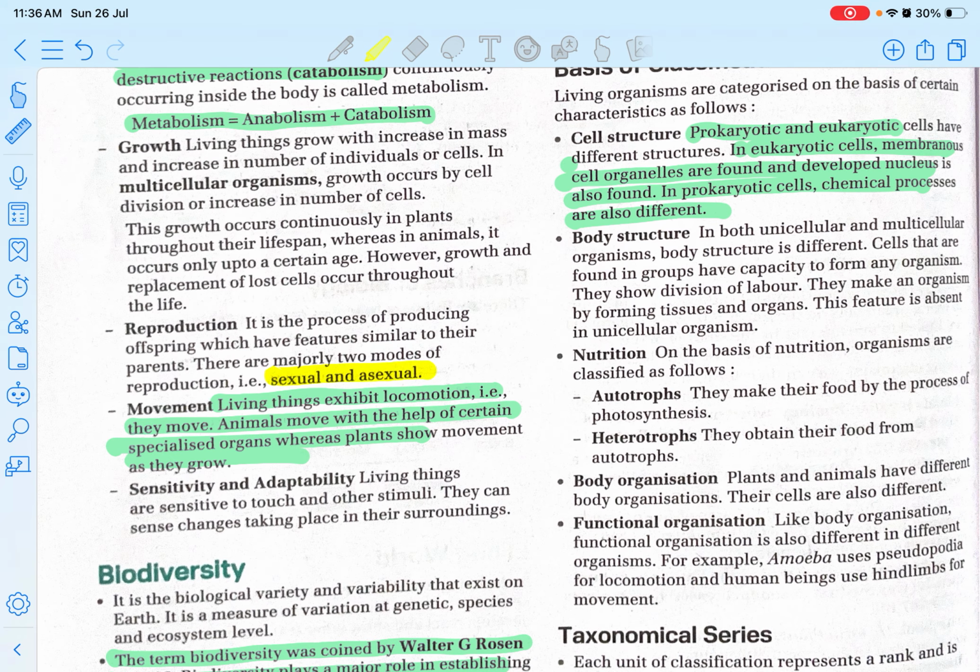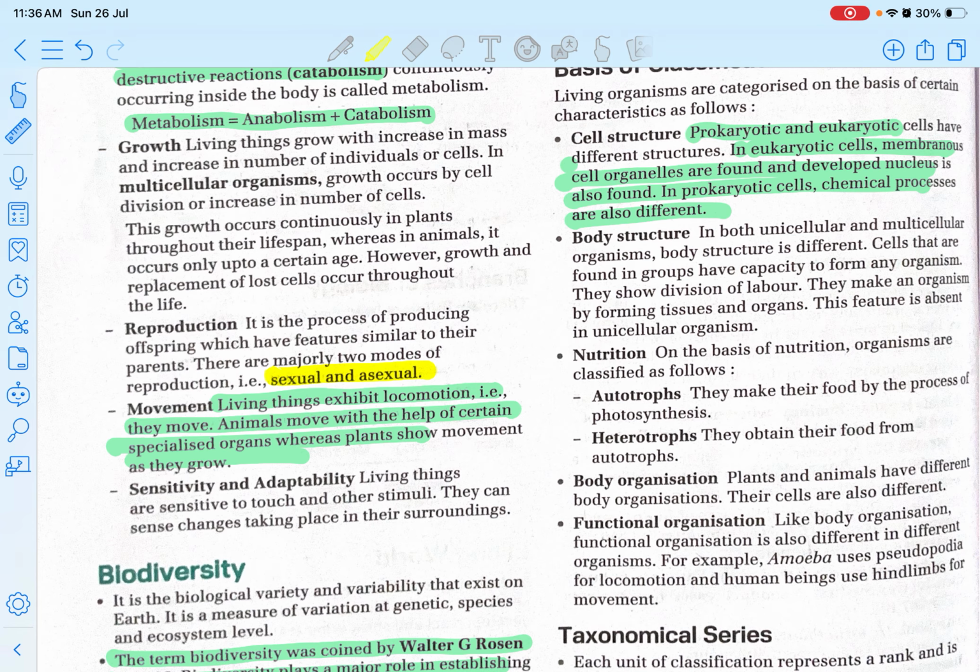Movement: living things exhibit locomotion, which means that we move our hands and our limbs. Animals move with the help of certain specialized organs, whereas plants show movement as they grow. That doesn't mean the plants are not showing any movement; when they grow, they also show movement. And sensitivity and adaptability: as you all know, we all have the tendency to adapt to the situation.